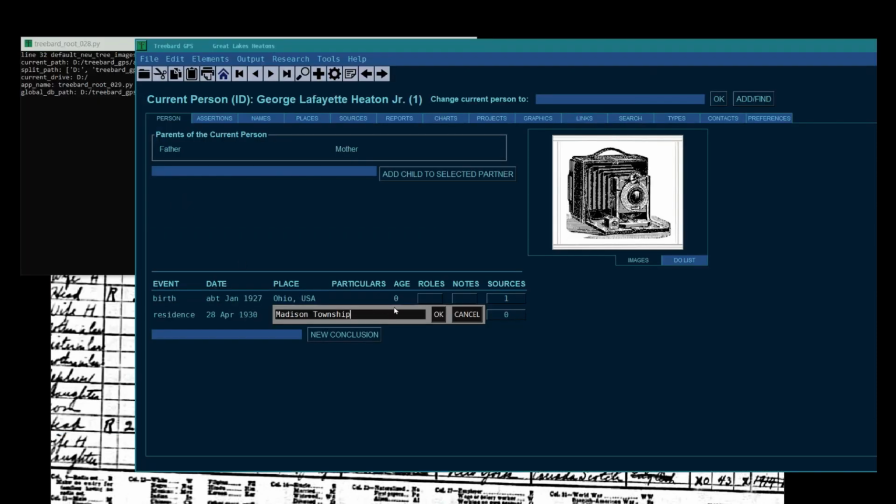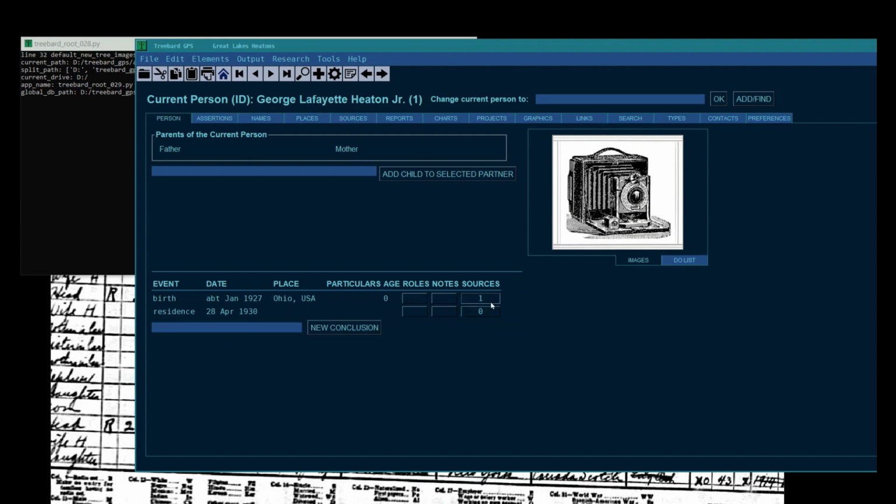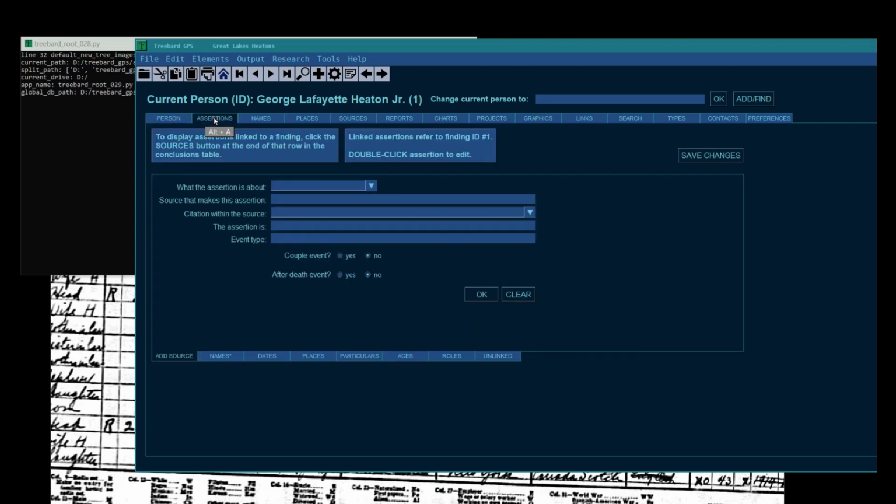Here's why I didn't fill it. This is important. I'm gonna spell this out for you. When I put something here in the source, it was in the citation. It said Madison for the census. It's the Madison census. That does not create a place. That would be wrong.